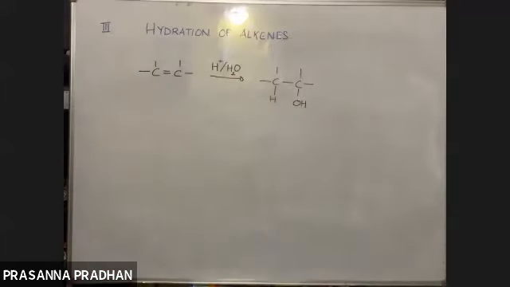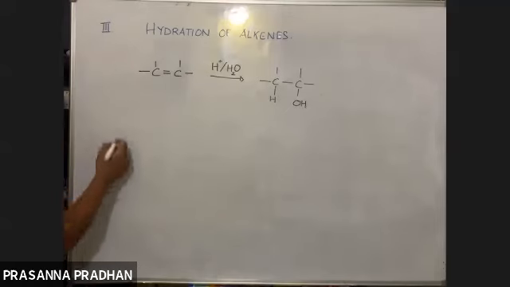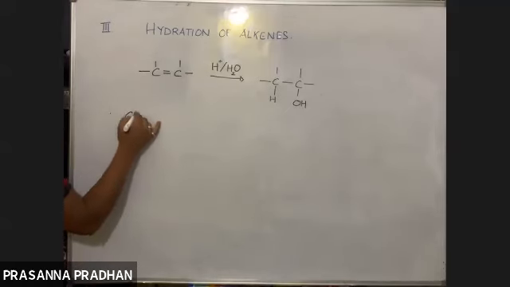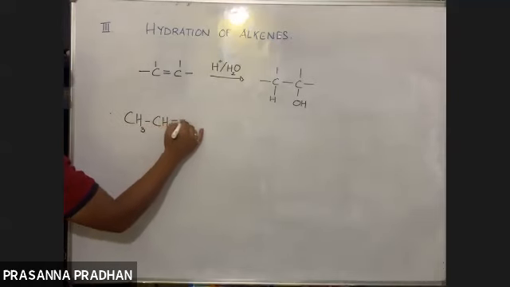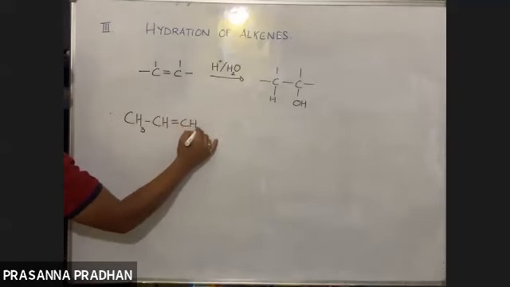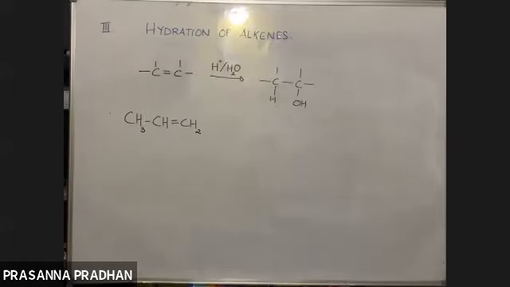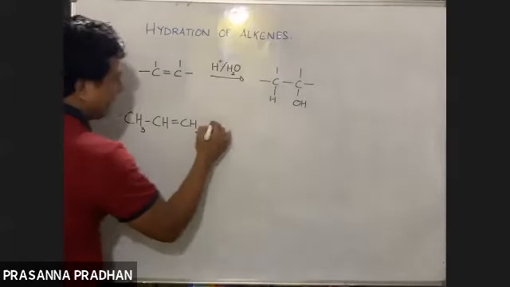So if the alkene is unsymmetrical, we have to follow Markovnikov's rule. It's so easy. So alkenes to alcohols can be easily prepared following Markovnikov's rule. So suppose we have propene out here, propene like this.